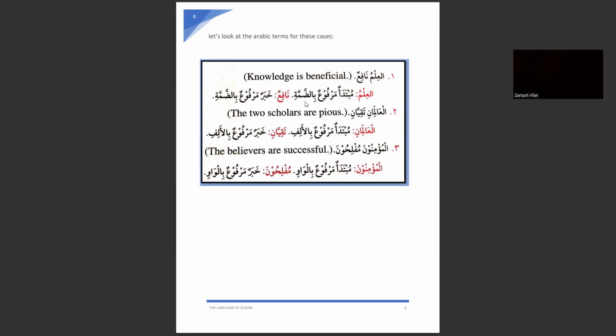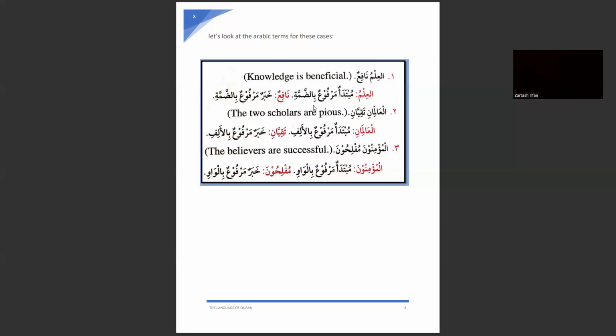Mubtada marfu bid-damma. It is mubtada, you know that the first part is mubtada. Why marfu? Because the dhamma is showing us the marfu. It is in the rafa state, and as I told you, the mubtada is always in the default state, the rafa state.